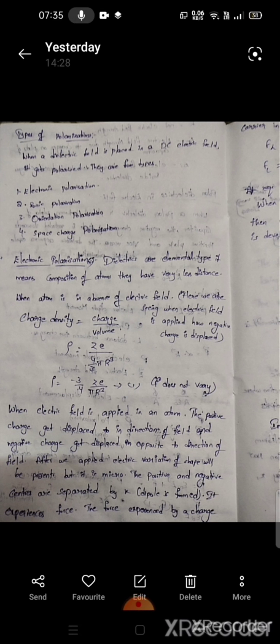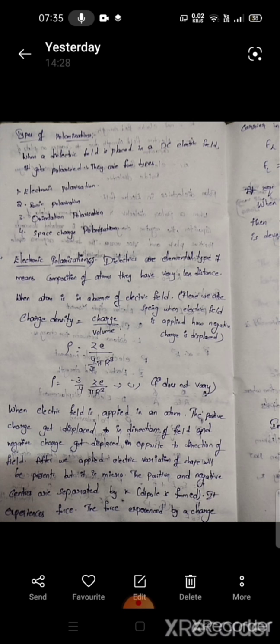When an electric field is applied to an atom, the positive charge gets displaced in the direction of the field and the negative charge is displaced opposite to the direction of the field. After we apply it, the shape will change. The positive and negative charges are separated by distance x. It means a dipole is formed, and if a dipole is formed, it experiences a dipole moment. The force experienced by a charge carrier in an external field is called the Lorentz force. The equation of Lorentz force is Fl equals Qe. Here the charge is Ze,